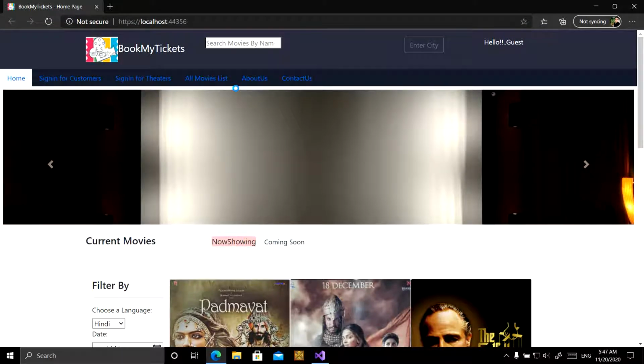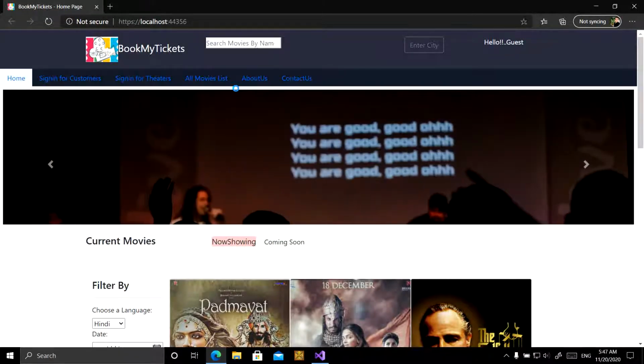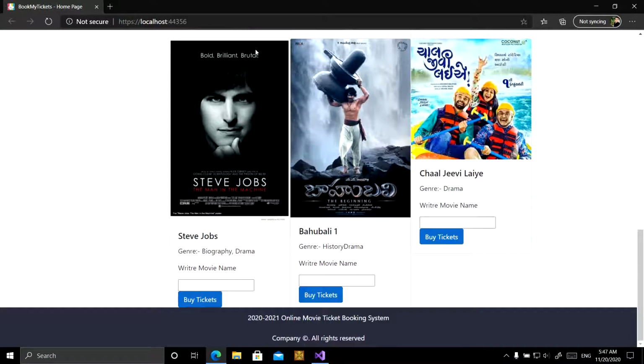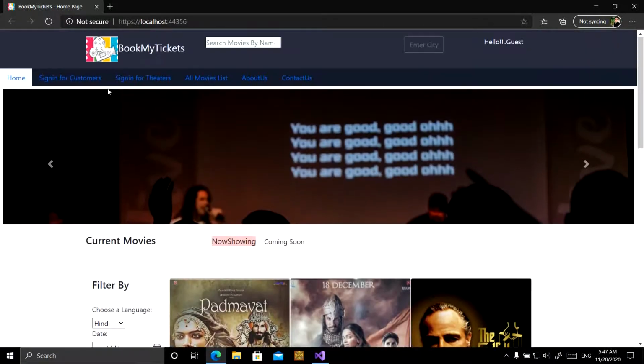First of all, I am giving a demo of the site from a normal user's perspective. This is the main home page of our Book My Ticket site. This is the navigation bar.